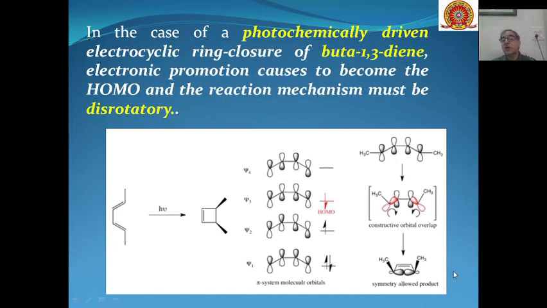So this is how, on the basis of the highest occupied molecular orbital, we can explain that through disrotatory or conrotatory processes, the various symmetrically allowed products can be formed. Whether the product formation is allowed under thermal conditions or under photochemical conditions, that can be proved through the disrotatory or conrotatory process in these reactions in terms of the highest occupied molecular orbitals.